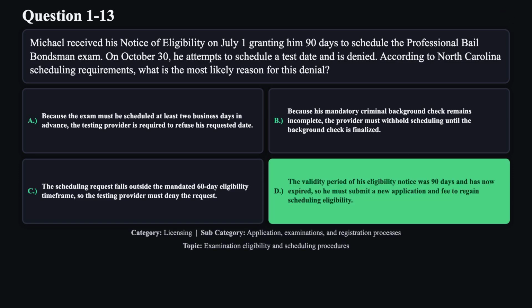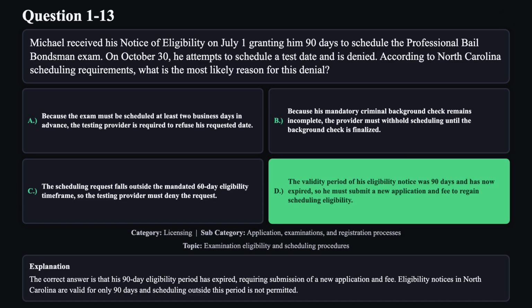The correct answer is D. His 90-day eligibility period has expired, requiring submission of a new application and fee. Eligibility notices in North Carolina are valid for only 90 days, and scheduling outside this period is not permitted.